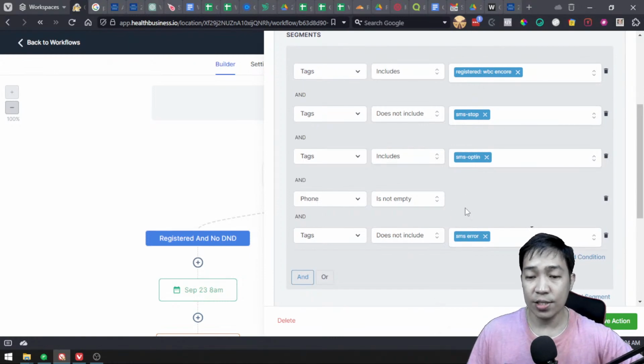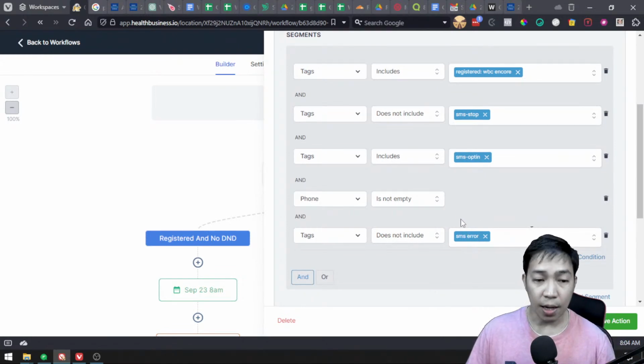So these tags here, I set this up so that when people reply stop to our SMS, they will have this stop tag, so they no longer receive an SMS. And for the SMS error, if people receive an error when we send an SMS, that's how we tag them.